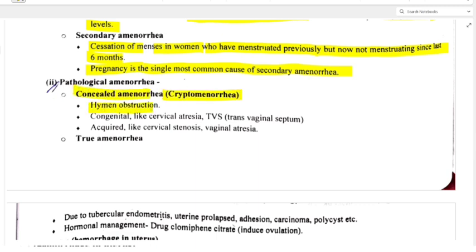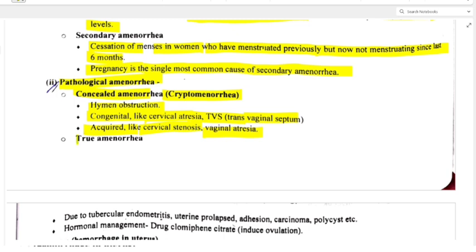Now coming to pathological amenorrhea, that is concealed amenorrhea, also called cryptomenorrhea, right? Hymen obstruction we have already studied in the last slide. Congenital causes are like cervical atresia and transverse vaginal septum. Acquired causes are like cervical stenosis and vaginal atresia. All these are causes of concealed amenorrhea.